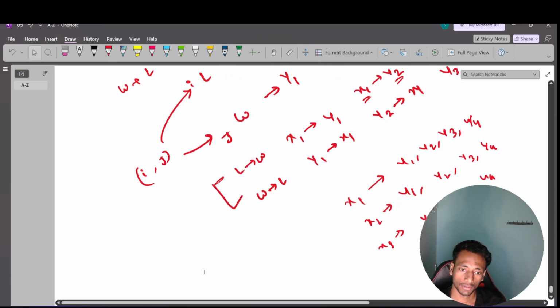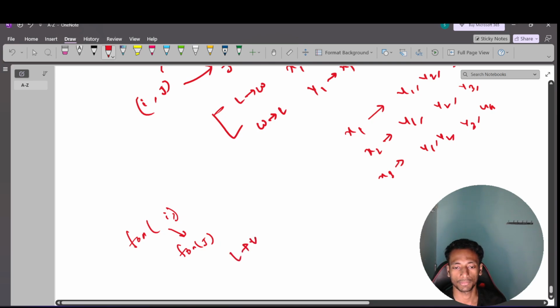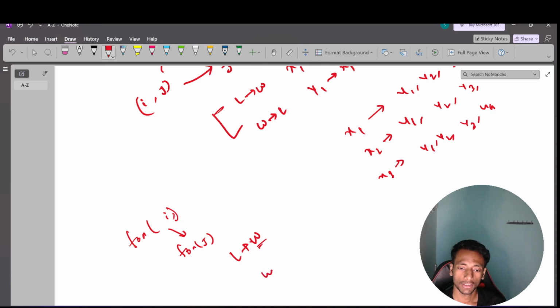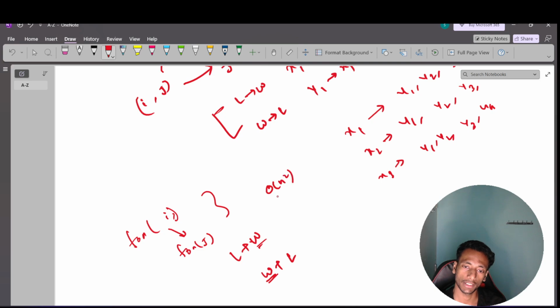I have understood the approach, so I will take two for loops, one for i, another for j. For each i, with each j, I will check if I first complete the land, then I try to complete the water. Similarly, I will explore the time it will take to complete the water first, then land. Clear? So what is the time complexity? It will take big O of n square. Clear? This approach is clear?